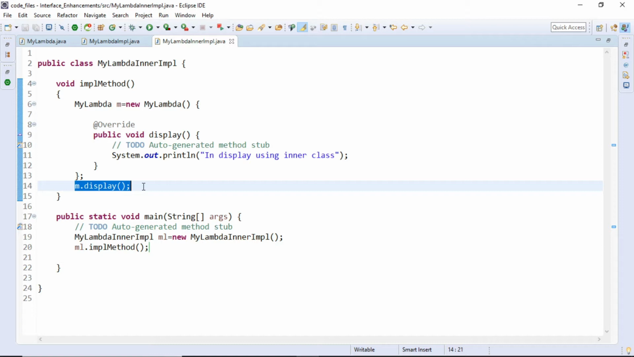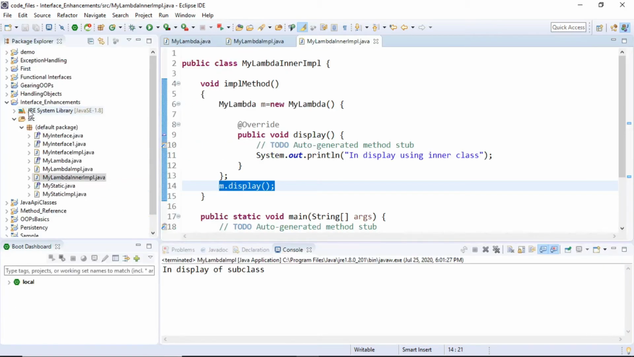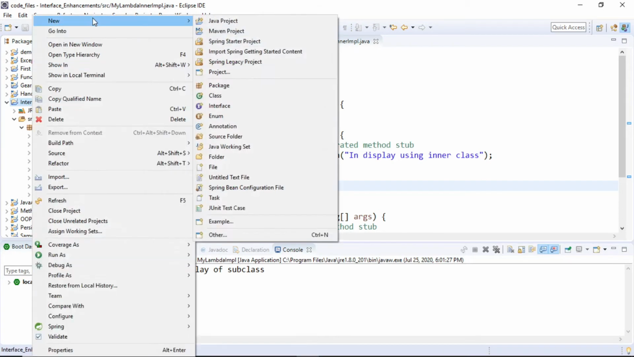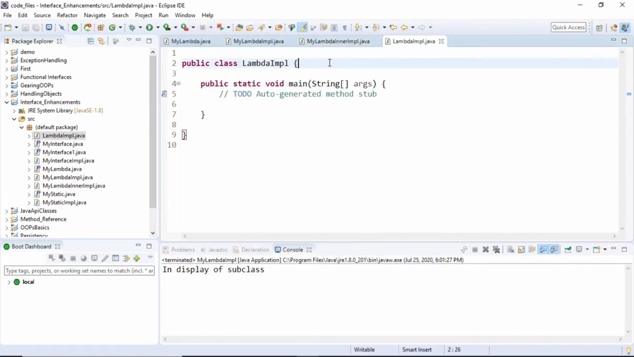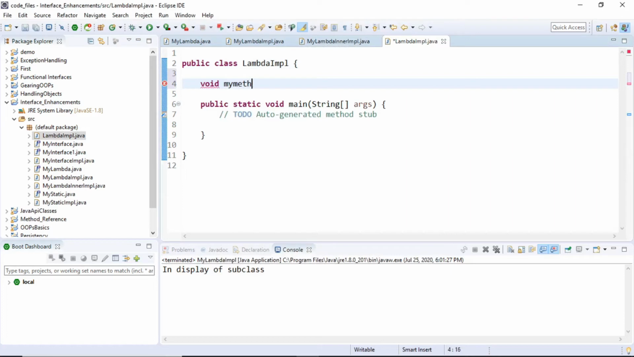So we have seen two different approaches, and now we are going to talk about how I create something which is called lambdas. So how to do that? Let's see. Let's create a class, and the name of this class is, let's say, LambdaImpl, and inside that again I'm having the public static void main, and I'm going to create one method for this, void, let's say myMethod.